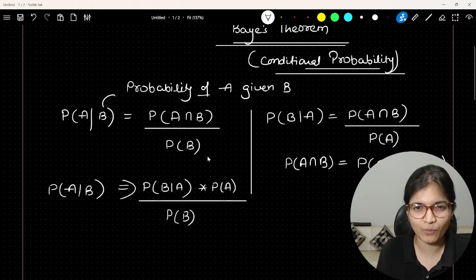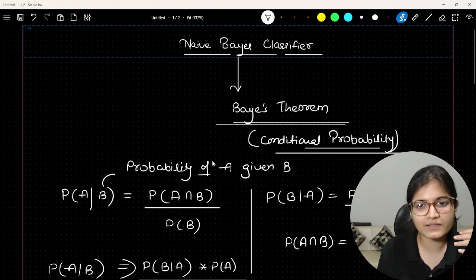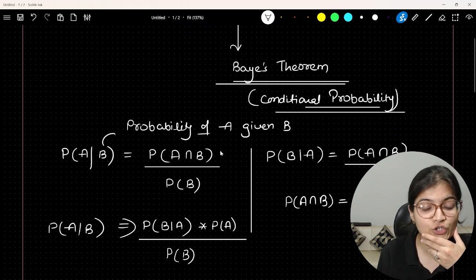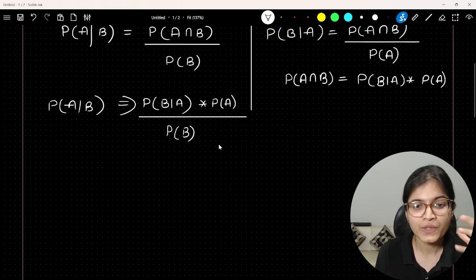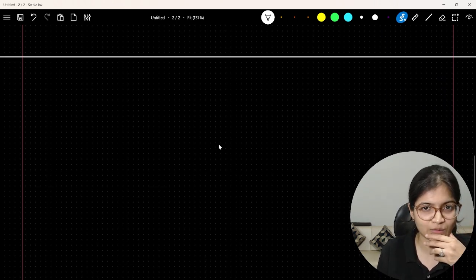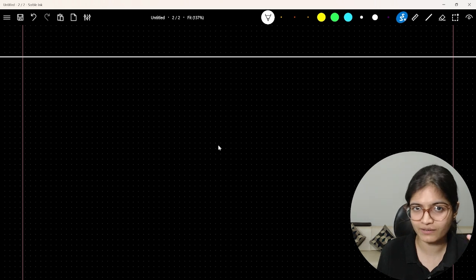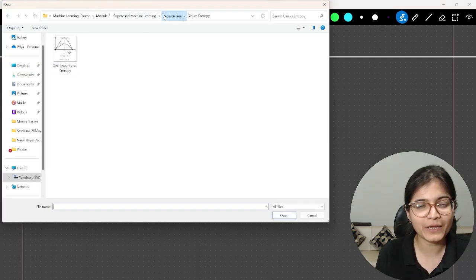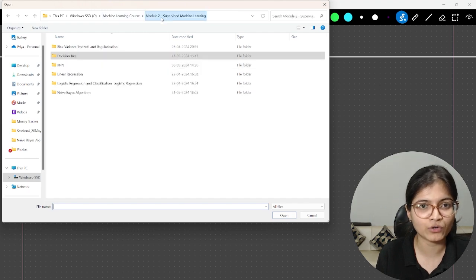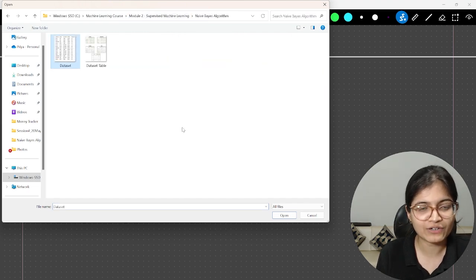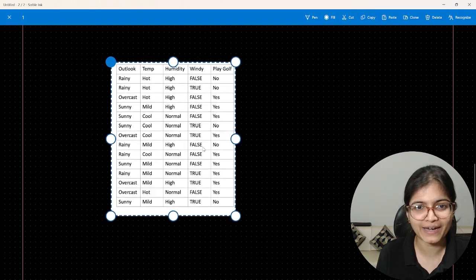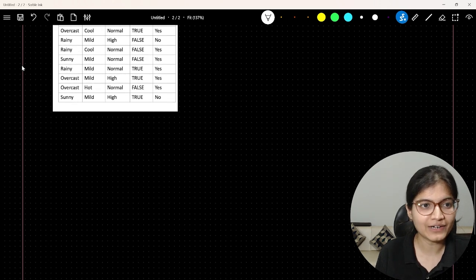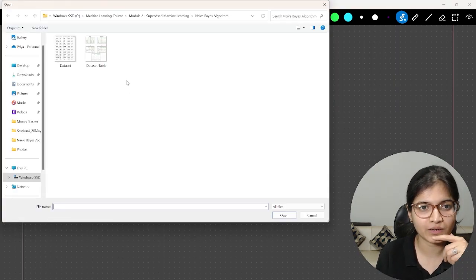Now you can ask me, Priya, why are you talking about all these things? Where did the conditional probability concept or Bayes theorem come into the picture, and why do we try to understand that concept? I will talk about these things with a practical example. We will take one random data set with the help of which I will talk about the maths behind this, and then maybe you will appreciate why we are talking about all these things. For this, I will take one data set which you will definitely find on almost all the standard platforms, and I will also insert one more image here in the same picture.